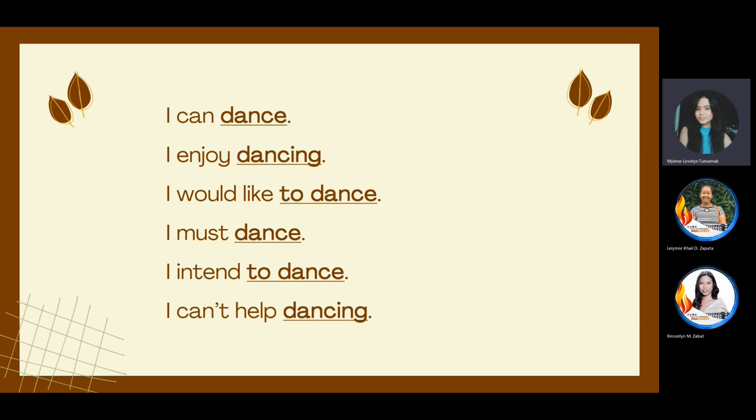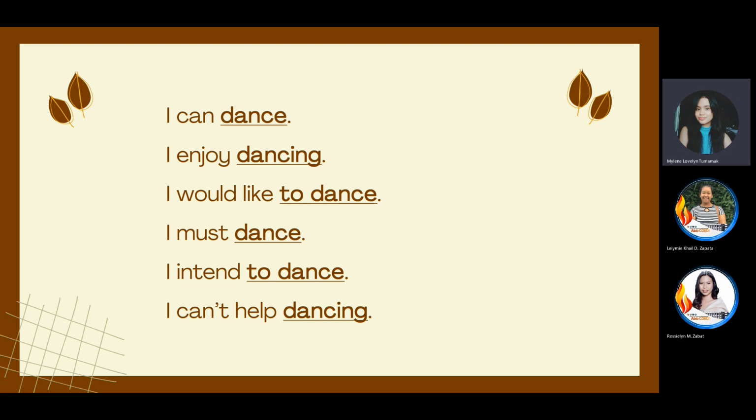Dancing. That's the second one. The third one is we added the word to at the beginning of our verb. So we have to dance. So we have dance, dancing, and to dance.